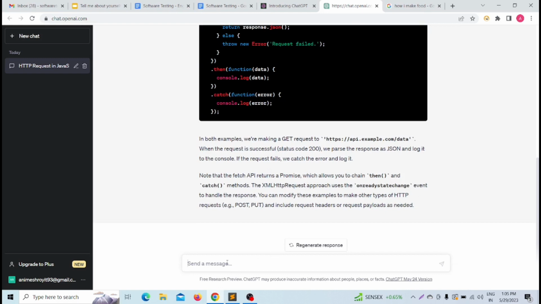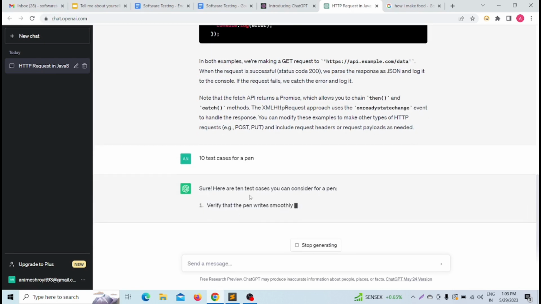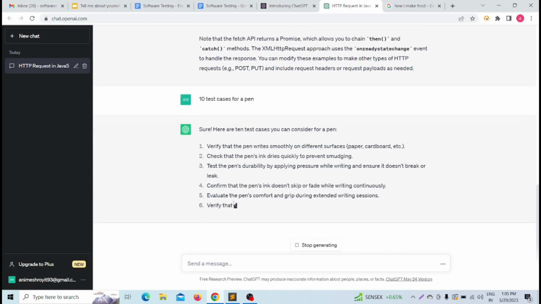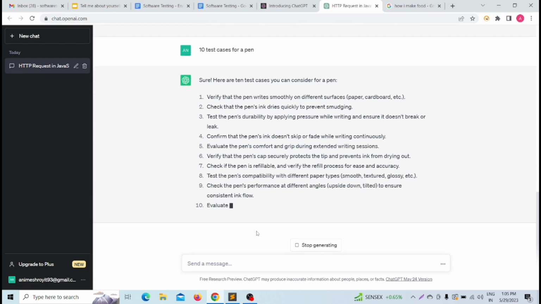Now I am writing something like 10 test cases for a pen, and I am clicking on the send button. Now ChatGPT is giving 10 test cases for a pen. Like see, 6, 7, 8, 9 and 10.